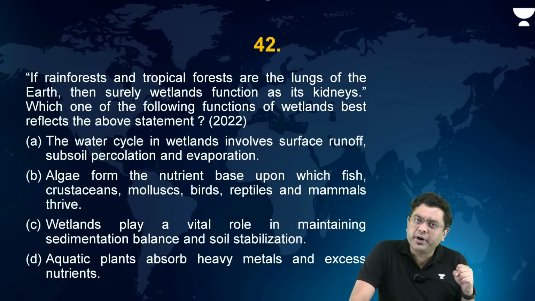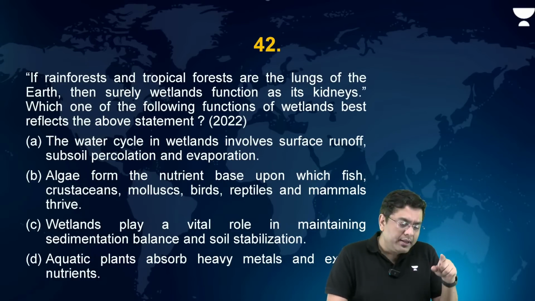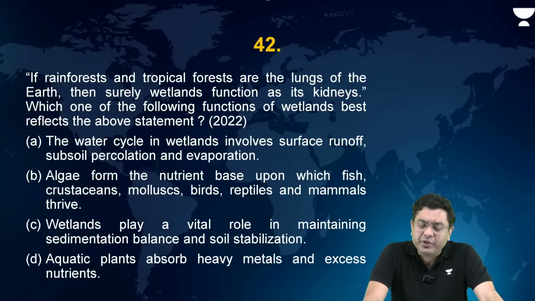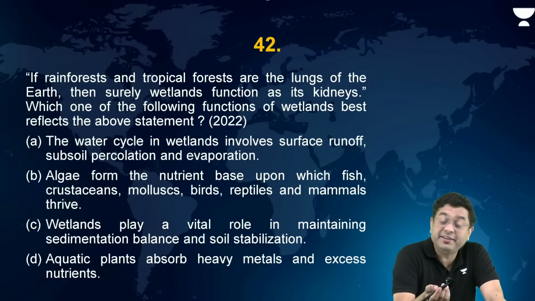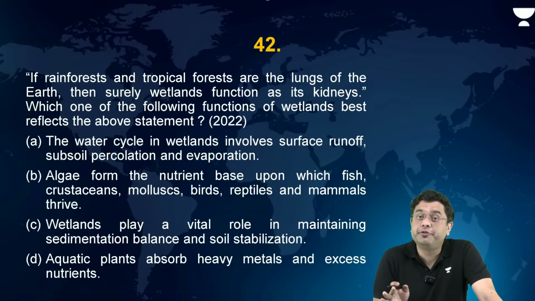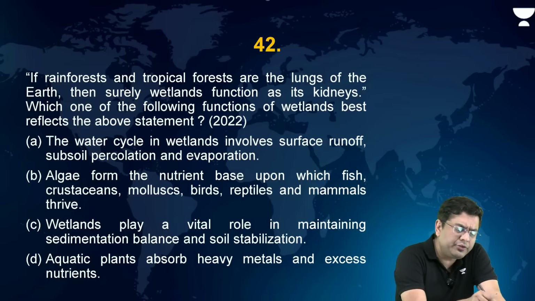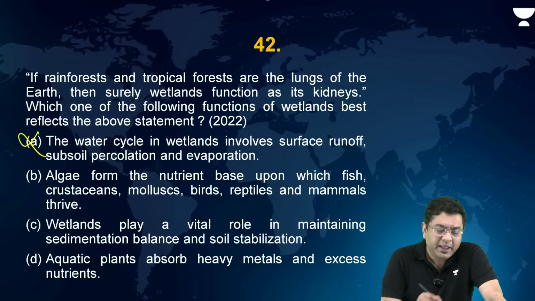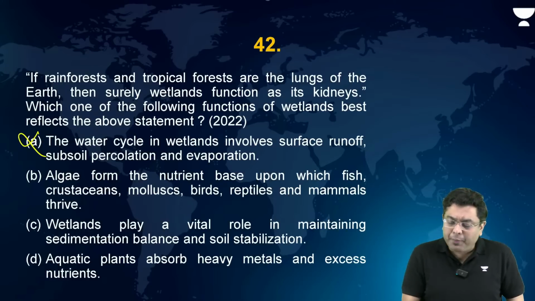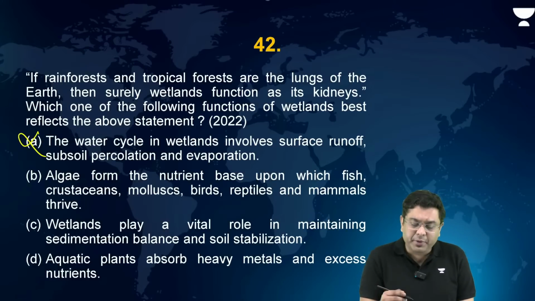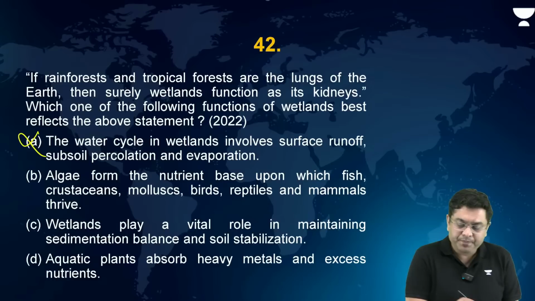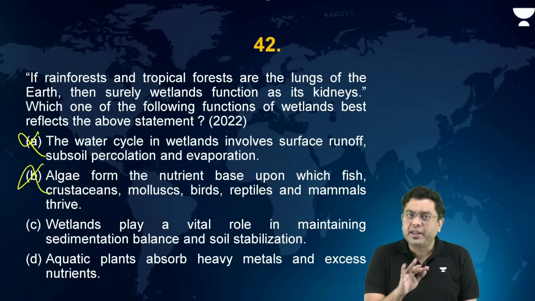They trap the impurities. So if you take a look at it, water cycle in wetlands involves surface runoff, subsoil percolation and evaporation. Not at all. While this is true in the case of the wetlands, it is not reflecting the role as a kidney. Algae form the nutrient base upon which fish, crustacean, mollusks, birds, reptiles and mammals thrive. Not at all relevant even to the question.